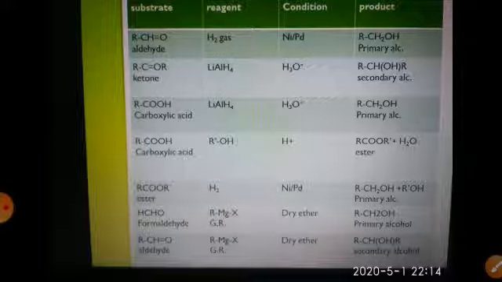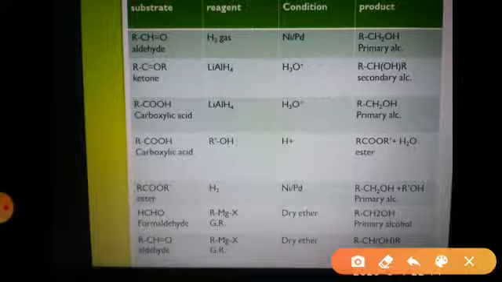Now we will see the next method of preparation, that is use of Grignard's reagent. Here an aldehyde or ketone can be converted into alcohol by use of Grignard's reagent. This is a very useful method of preparation because by this method we are able to prepare all three types of alcohols, that is primary, secondary and tertiary alcohols.